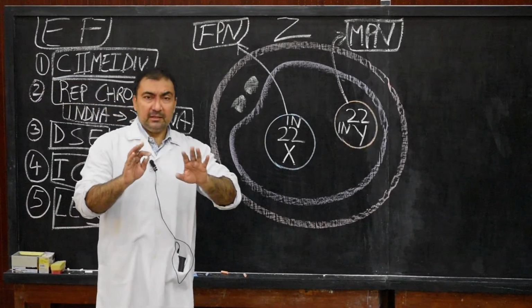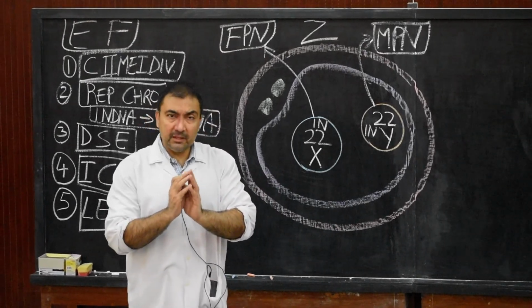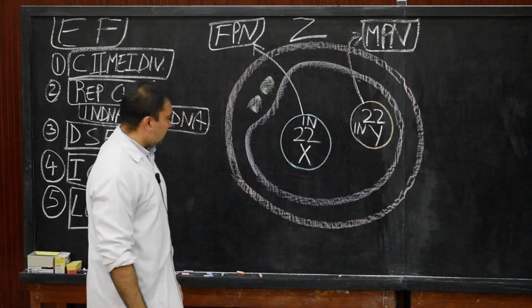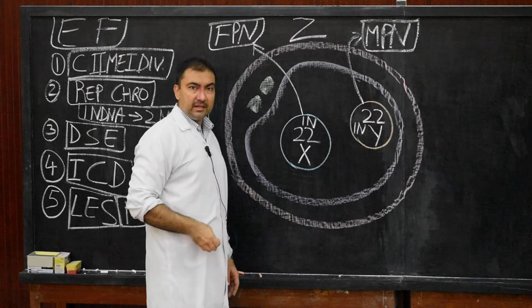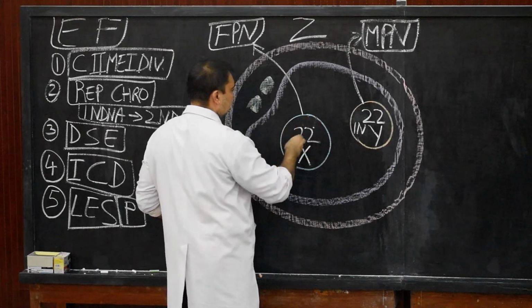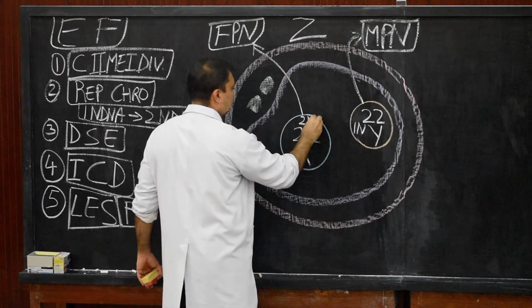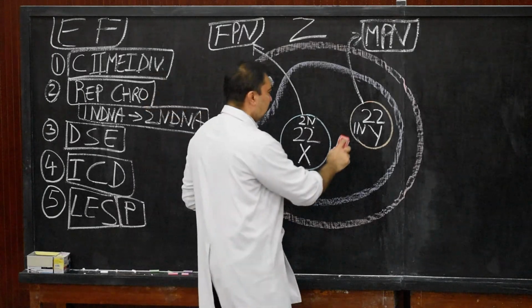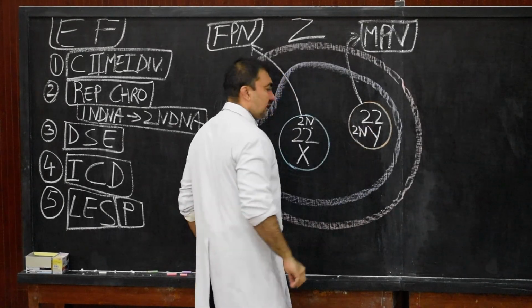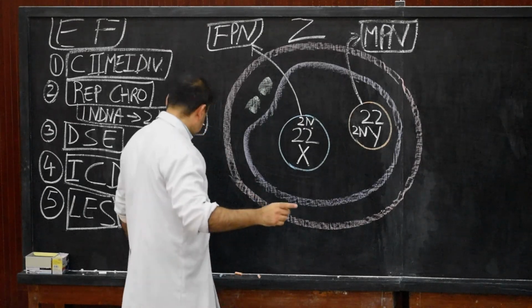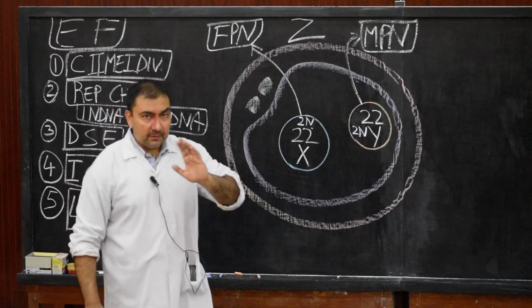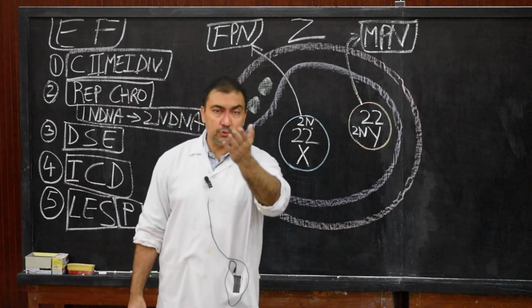So very simple, there will be duplication in which 1N DNA is converted into 2N DNA. So therefore, this process of conversion of 1N will result into 2N DNA. So therefore, the chromosomes here, instead of 1N, we will mention this as 2N DNA in the female pronucleus, as well as here, instead of 1N, there will be 2N DNA. So in this replication of chromosomes, there will be conversion of structure of the chromosomes from 1N DNA into 2N DNA.